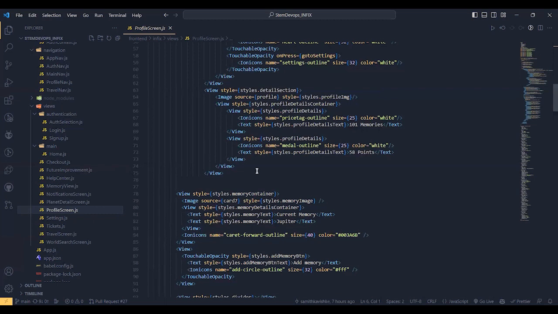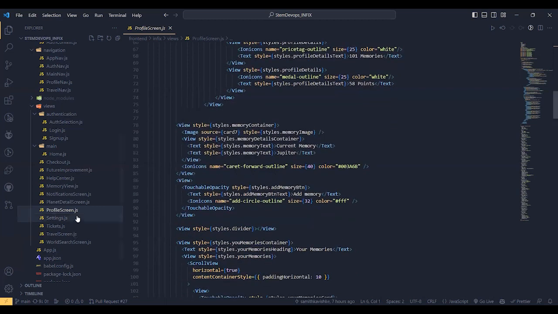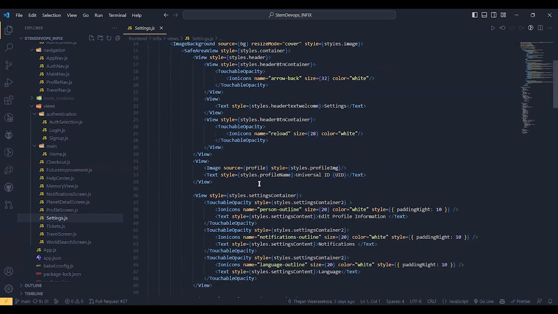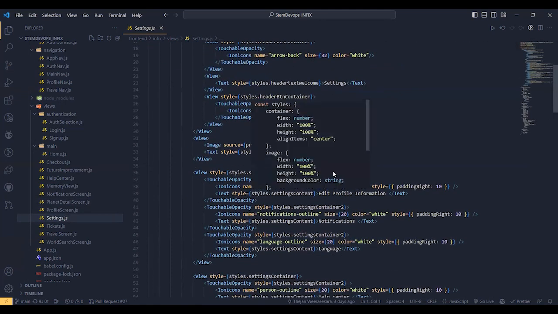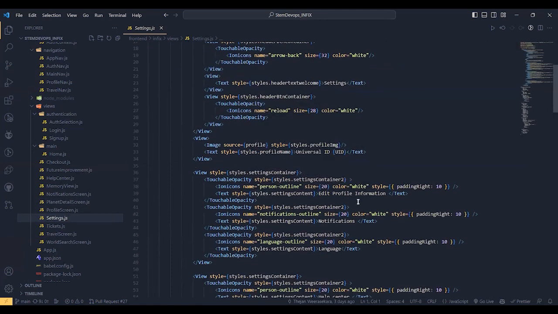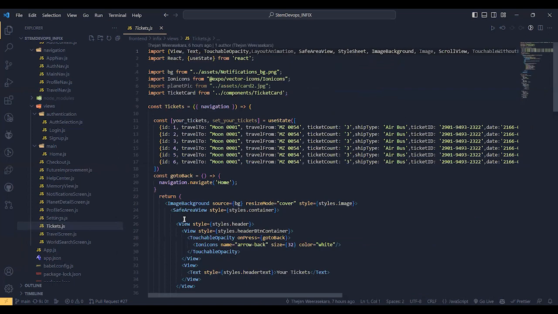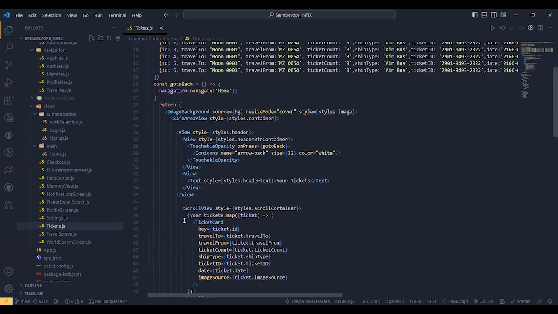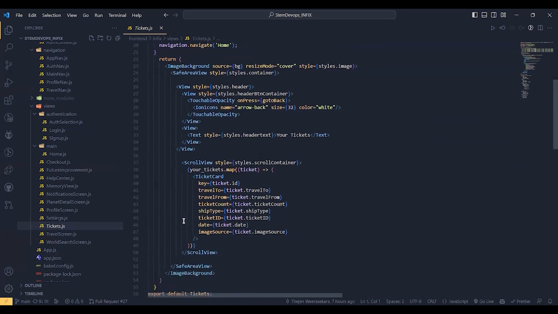So profile screen.js, that's what it is for. Settings, again basically basic functionality. So it covers changing of language and things like that. Some parts are yet to be fully implemented, but that's what this does. So tickets.js basically shows you the tickets. So that's what it does.